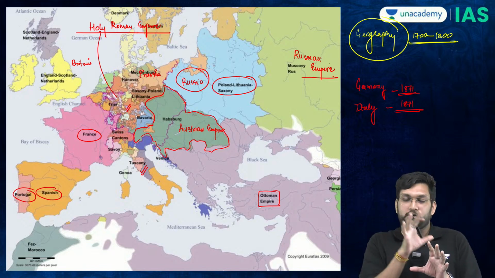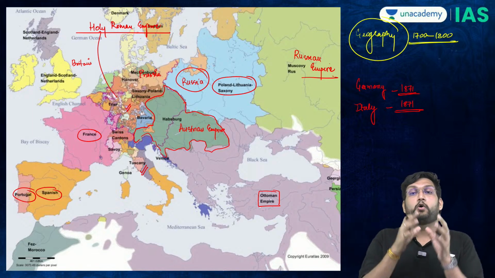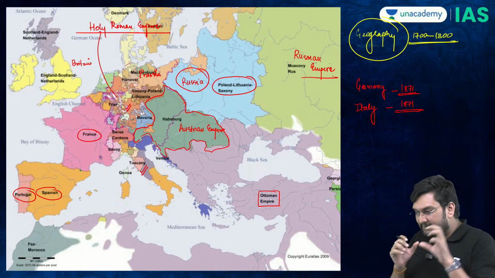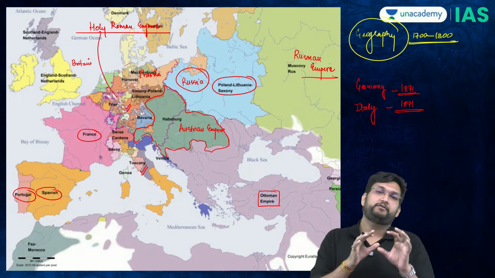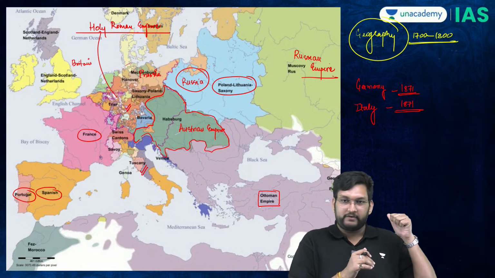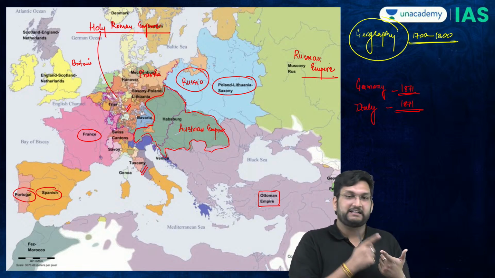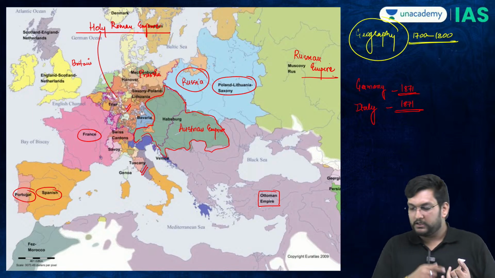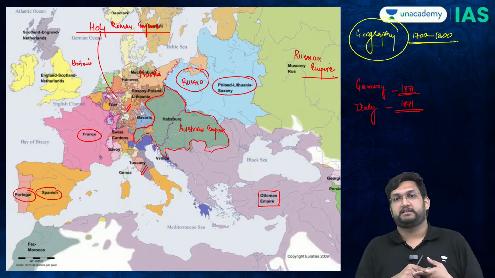That is what is called Holy Roman Empire, or the concept of Holy Roman Catholic Empire. That is the idea here. So when we look at this geography, we have 5 to 6 important players. When we talk about great powers, I will basically be referring to Britain, France, Spain, Portugal, Russia, and Austrian Empire.